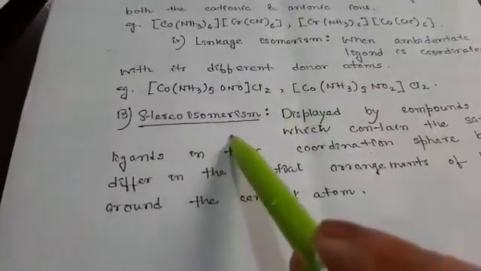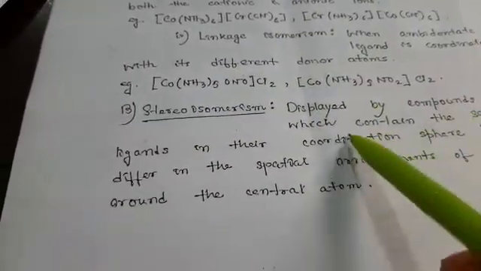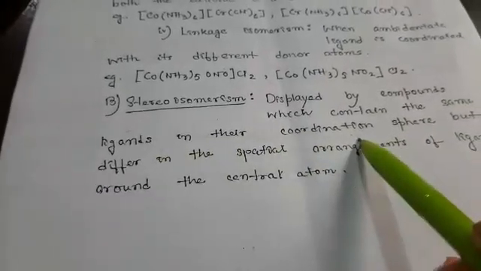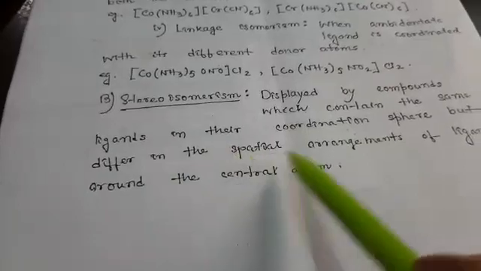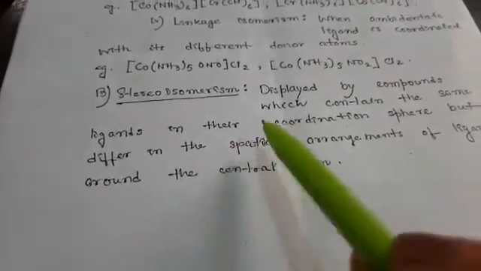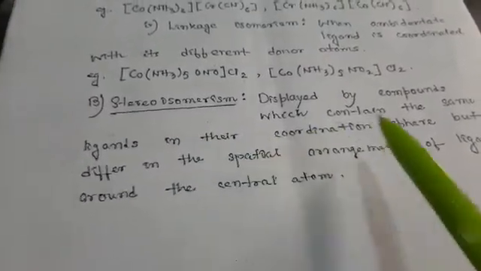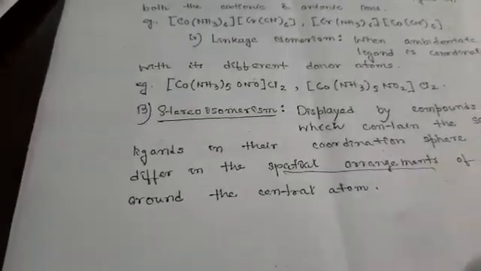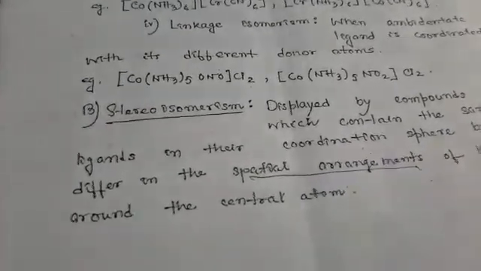Next is stereoisomerism, displayed by the compounds which contain the same ligands in their coordination sphere but differ in the spatial arrangement of ligands. This is known as stereoisomerism, meaning they are different in their spatial arrangement. That type of isomerism is known as stereoisomerism.